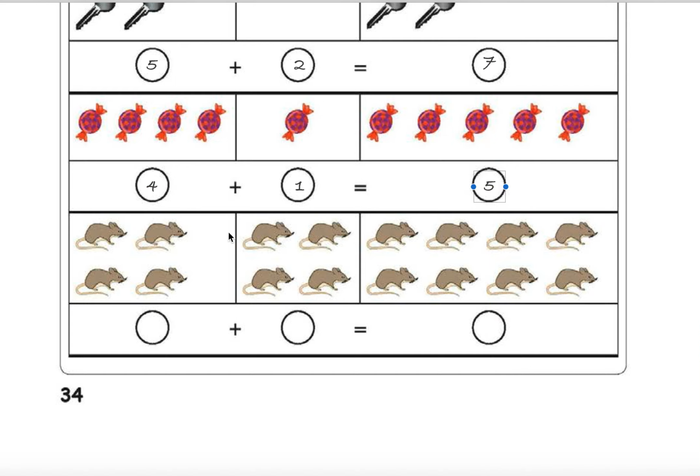Not fine. 5. How many rats are there? 1, 2, 3, 4. 4. On this side again 4. 1, 2, 3, 4.